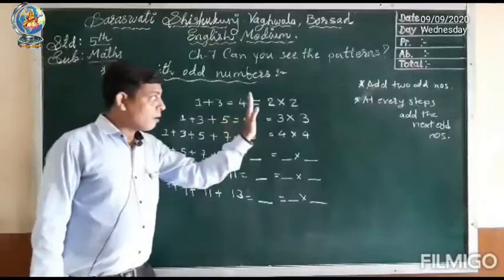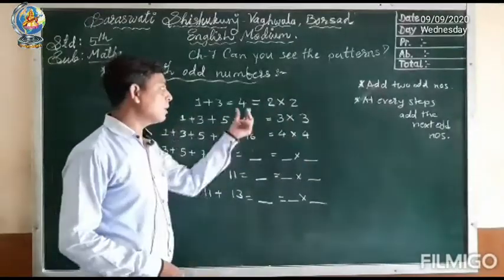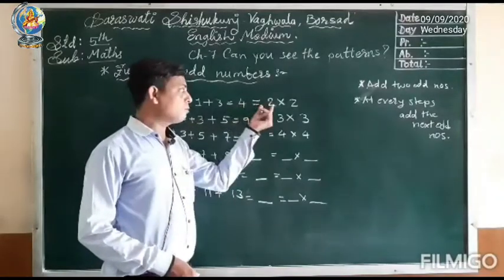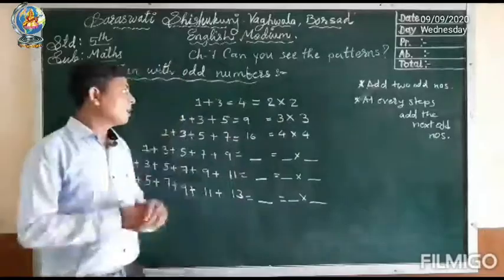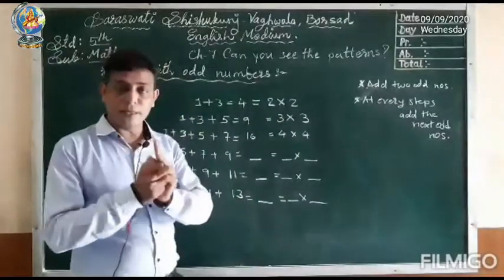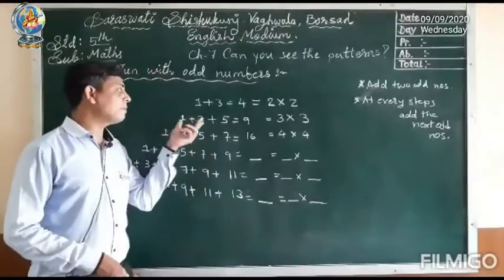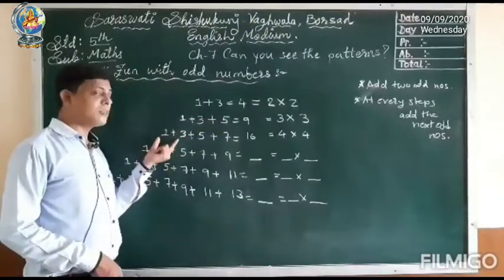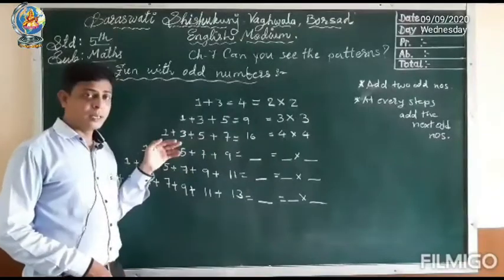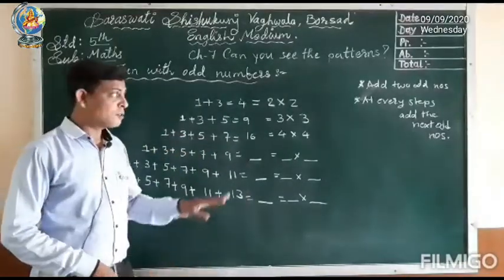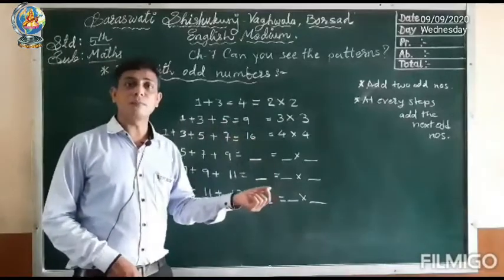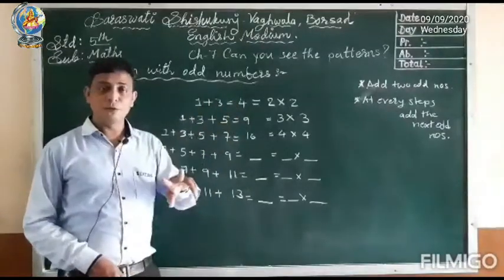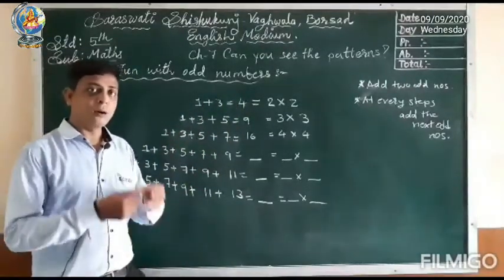Now on the right side you have to write the multiples of the number. So 2 2s are 4. In first step we have taken two odd numbers. In second step we will take three odd numbers. You can see I have taken here three odd numbers. Then in third step I have taken 4 numbers, and it goes on continuously. So we have to add one more odd number in the next step. In first step we have taken 2, so in second step we will add one more odd number.